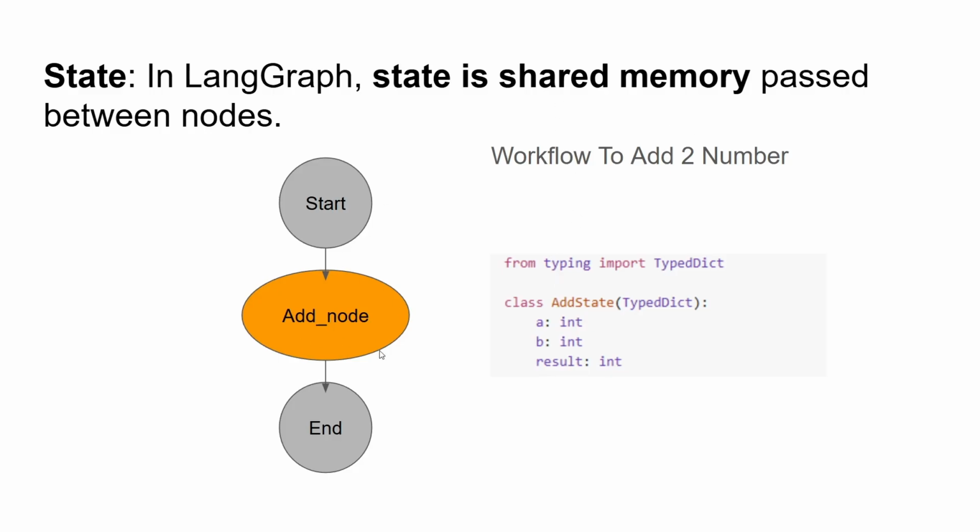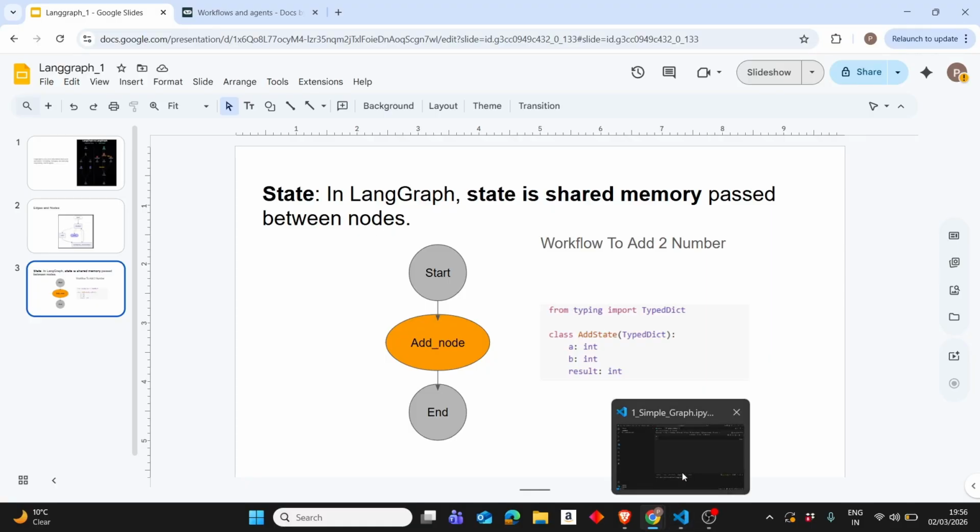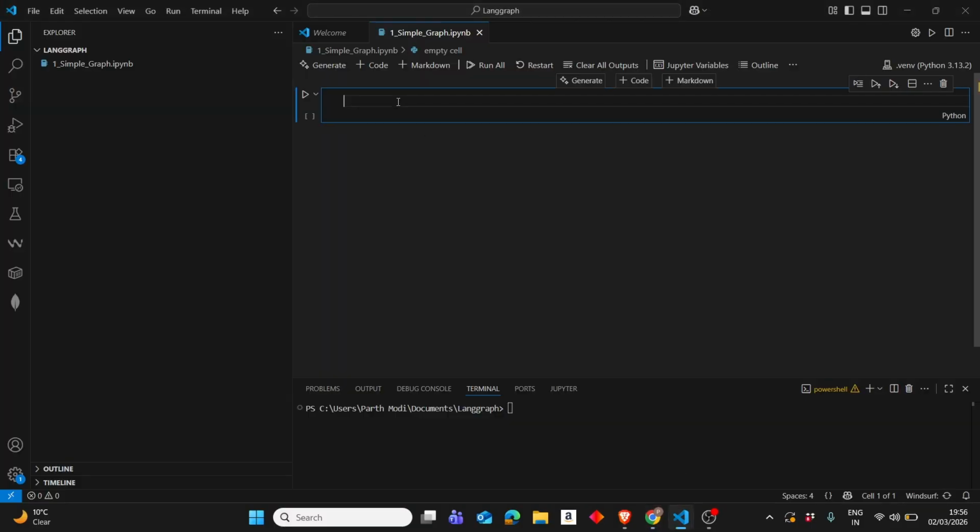Because it's shared by all the nodes, and that's why it's called a shared memory. Okay, so I won't make complex things here. For example, there is something called partial state update, but we'll see that when we see the parallel workflows, when there are parallel nodes. Right now it will be complex. So let's move towards our first simple LangGraph flow.